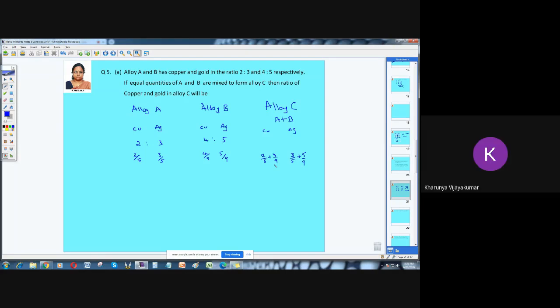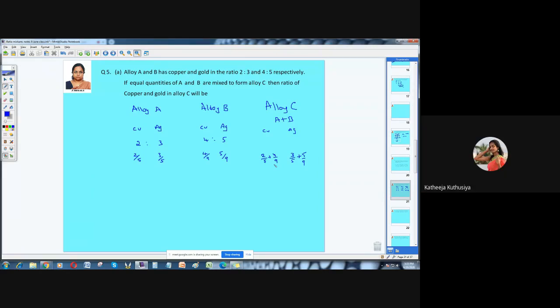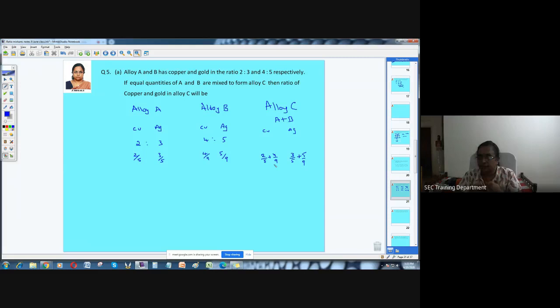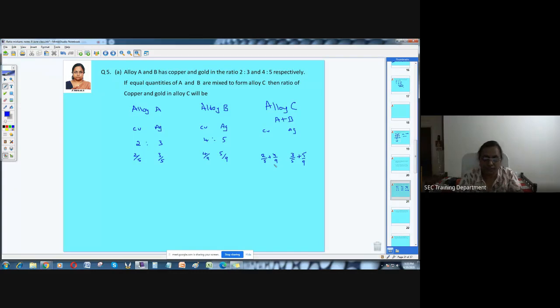Ma'am, like in the previous problem, equal quantities, so we can take a total amount. Yes, good. One clue given is equal quantity, like you said about the previous problem. We can take the total amount by taking the LCM of 5 and 9. Very good, super. That is what I wanted to say. Whatever you have taken is correct. Everything is correct, except that you have not considered this as a quantity. You have just taken the ratios and added.